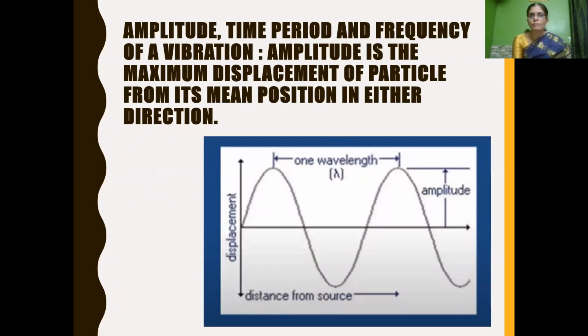What is amplitude? Amplitude is the maximum displacement of a particle from its mean position in either direction. It moves to and fro, isn't it? Or back and forth. Before the vibration starts, that is called the mean position of a particle, or rest position. What do you mean by vibration? To and fro motion, isn't it? So how much maximum displacement of a particle from its mean position is what we call amplitude.